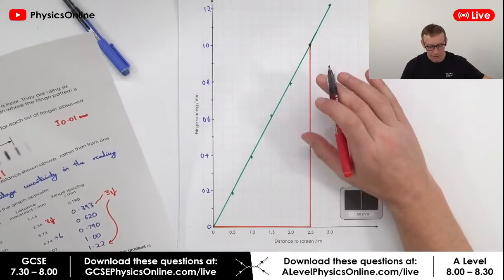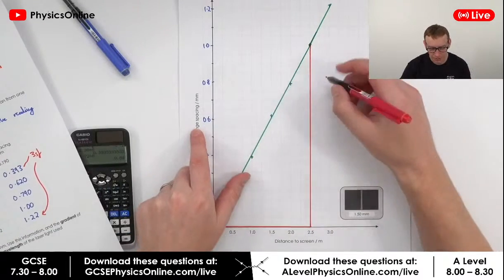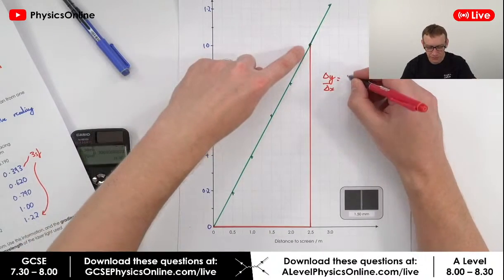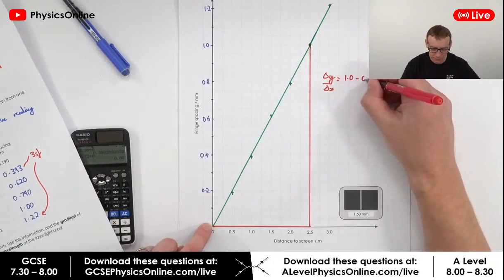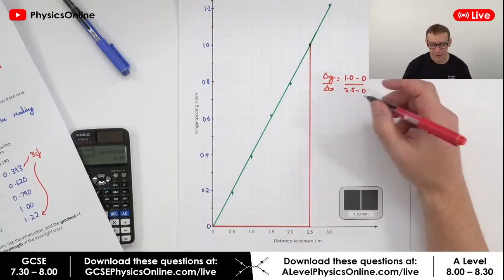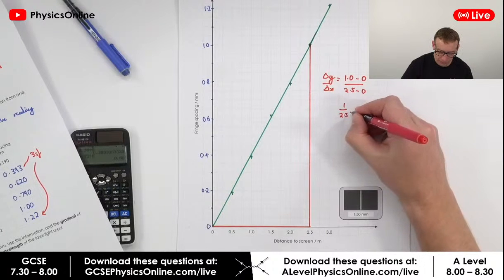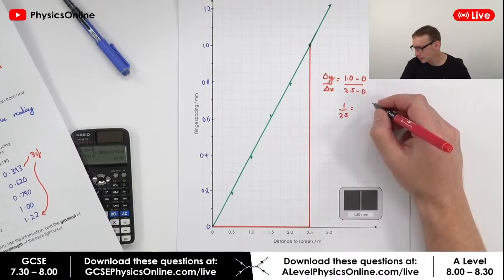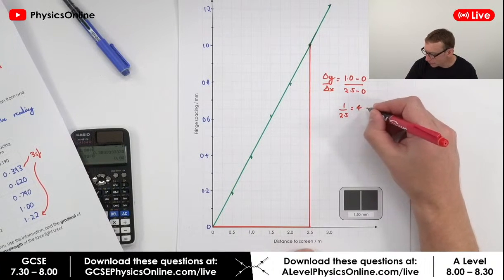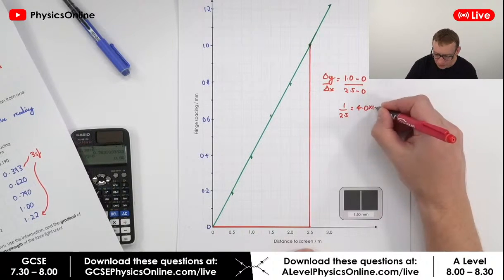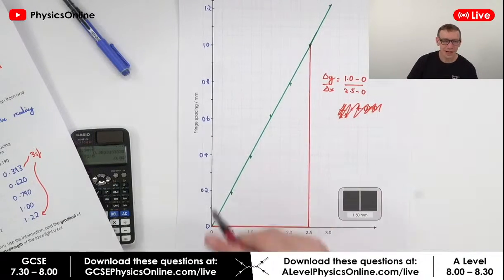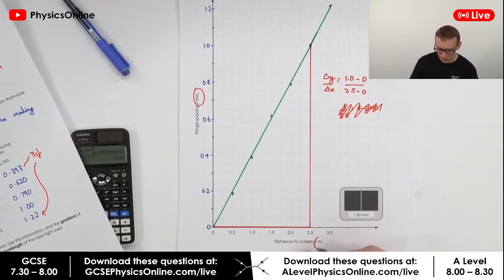Okay, so the gradient here, dy by dx, or the change in y with the change in x, is going to be equal to 1.0 minus 0 divided by 2.5 minus 0. And that's just going to be 1 over 2.5, which is 4.0 times 10. Hold on. One thing I haven't done is this is in millimeters and that's in meters.